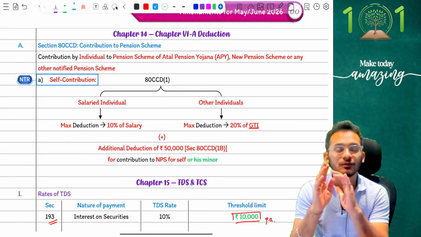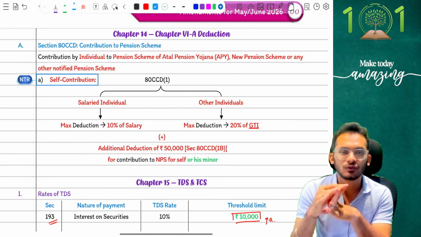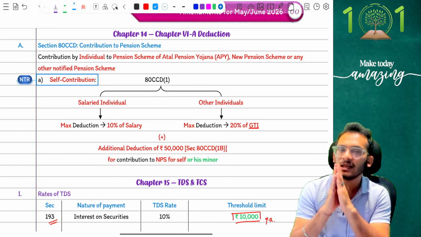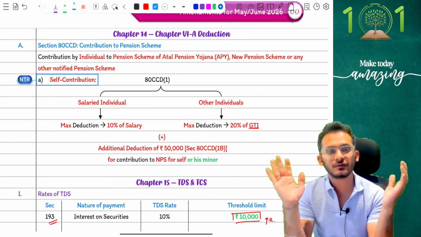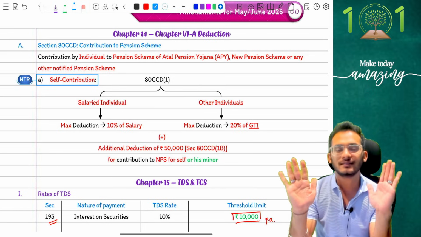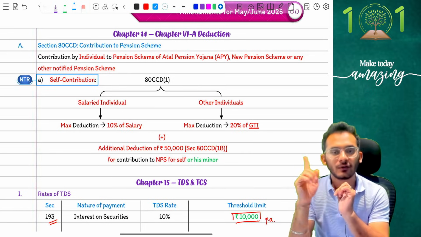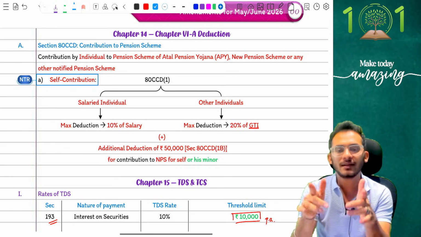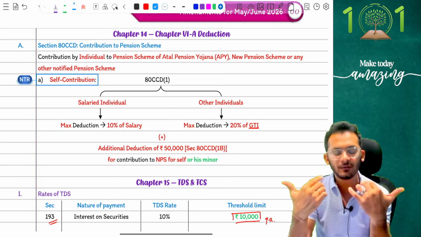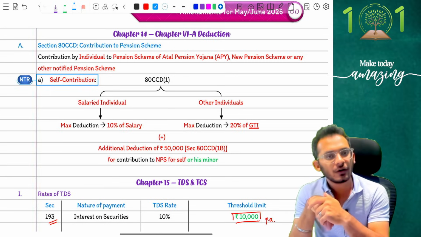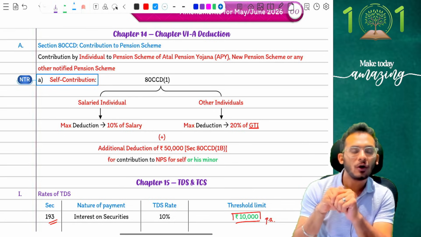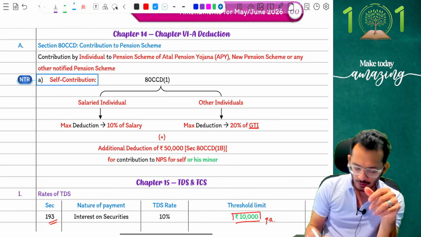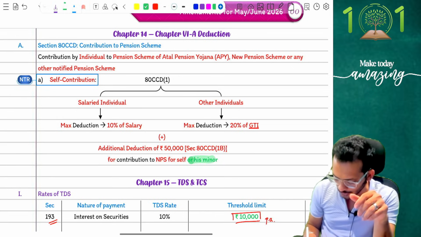Yes. Now, when it comes to self-contribution, income tax used to say, for the first 50,000, there'll be no restriction whatsoever. For the first 50,000, I can take the full deduction as it is. For the balance alone, I'll have to check the 10% or 20% condition. Now, this year's amendment clarifies, when you're contributing for yourself, you don't just need to contribute for yourself, you can now also contribute for your minor and get an exemption.